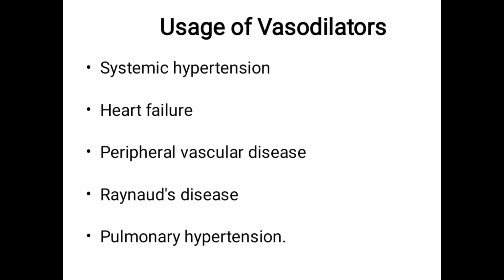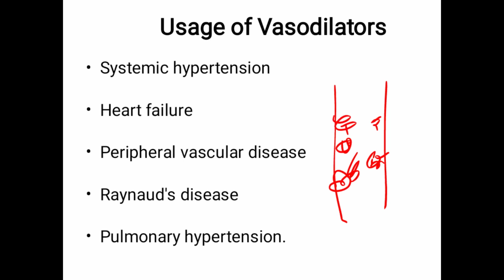Now, what are the uses of vasodilators? Suppose this is a vessel. During atherosclerosis, there is formation of plaque, a deposition of cholesterol inside the vessel.